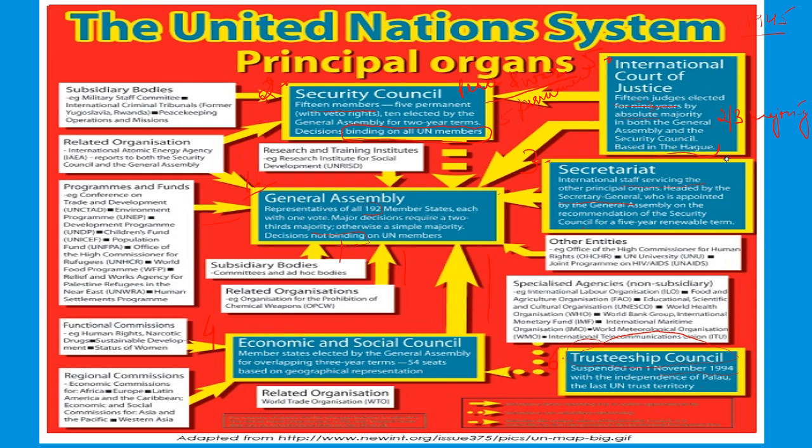Then you have the Economic and Social Council. The Economic and Social Council has 54 seats. This is a council that discusses mainly the economic and social aspects of the organization. Any issues related with economic exchanges, social development, cultural development, that is discussed by the Economic and Social Council. It has 54 seats, and the members are elected by the General Assembly on the basis of geographical representation.